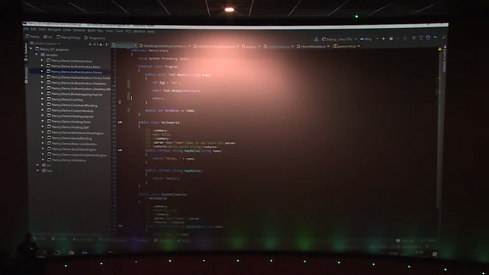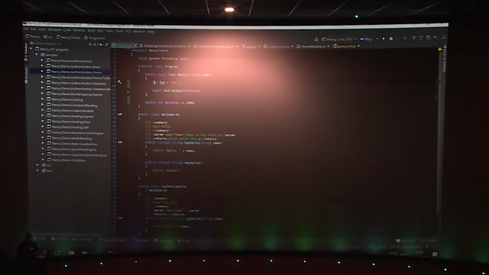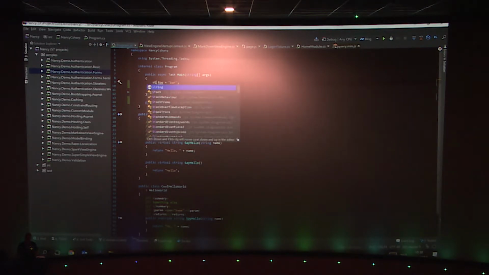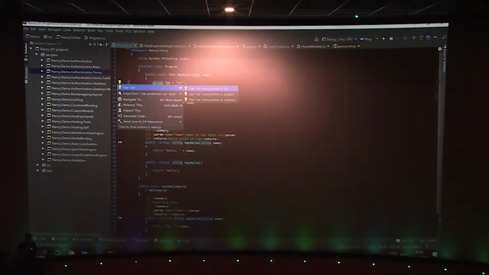The nice thing is that all of these inspections are searchable in one file, so I can fix them in one file. But imagine I use string and I want to use var in my entire project. What I can do is Alt-Enter and say, okay, use var everywhere in this file, everywhere in my current project, or everywhere in my solution, and Rider will update everything for me in my entire project.